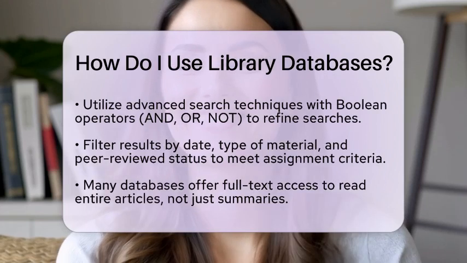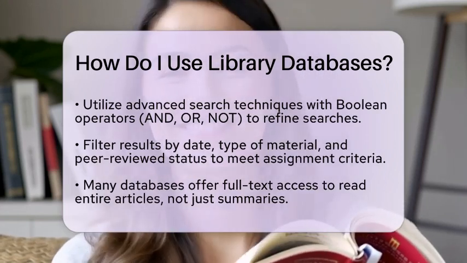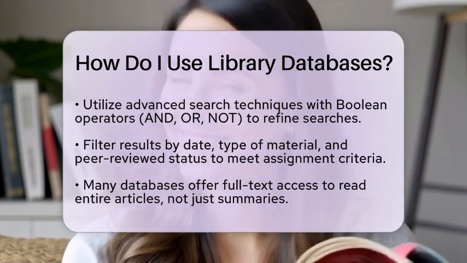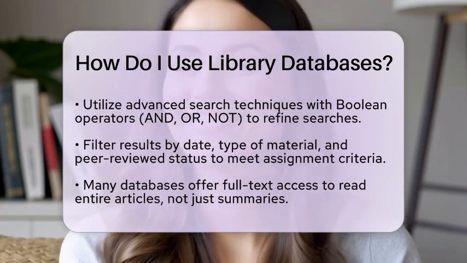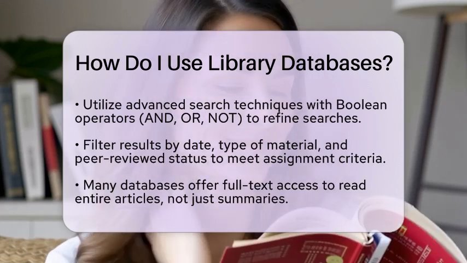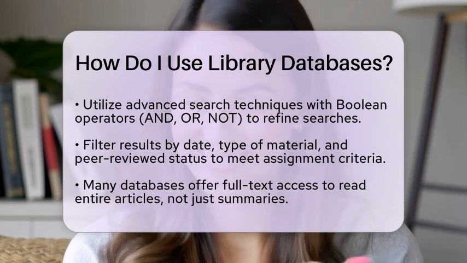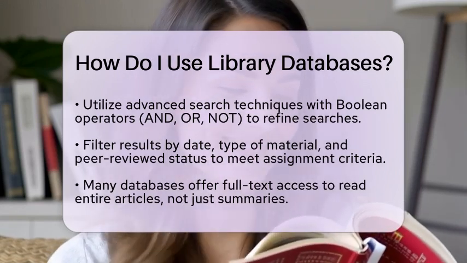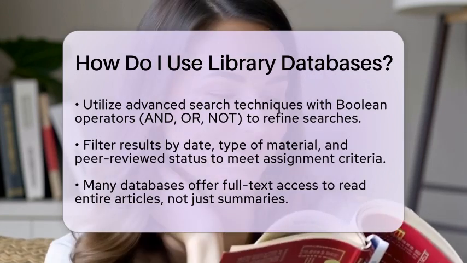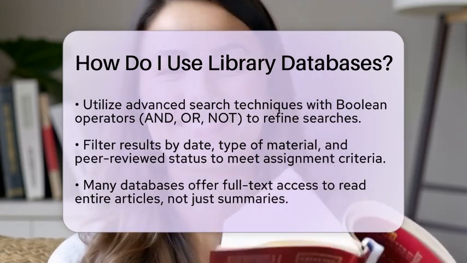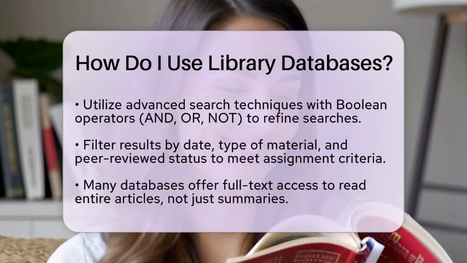Most databases also allow you to filter results by date, type of material, and peer-reviewed status. This ensures that the sources you find meet your assignment criteria. Peer-reviewed articles are reviewed by experts before publication, making them reliable for academic work. When you find useful articles, many databases provide full-text access. This means you can read the entire article, not just a summary or citation.